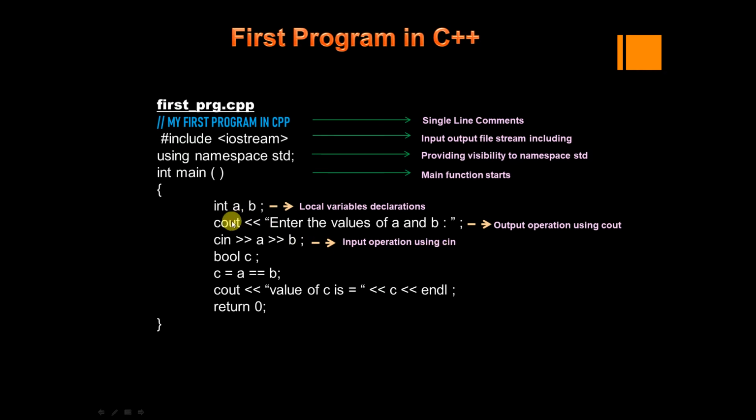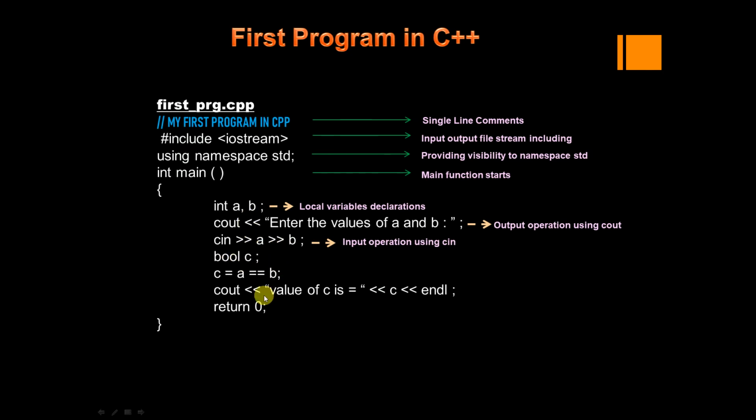So here cout and cin both are objects. Cout is an object of the ostream class and cin is an object of the istream class. When we talk about these operators, the left shift operator and right shift operator, we call the left shift operator the insertion operator, and the right shift operator the extraction operator.